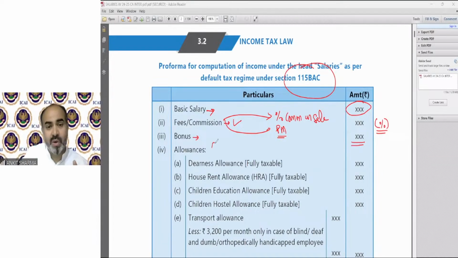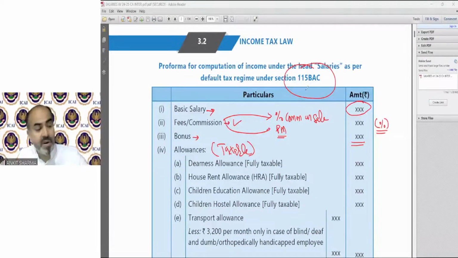Now allowances. In the allowances portion we need to take the taxable allowance portion. Because we are talking about section 115 BAC, the default tax regime, almost all the allowances are fully taxable. That will be good news for you. If a salary question is asked and you need to solve it as per section 115 BAC, your tension will be lower because almost all allowances are fully taxable. Like dearness allowance, you need to tax it completely.